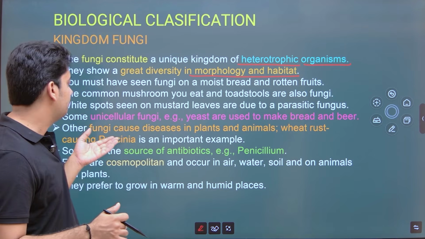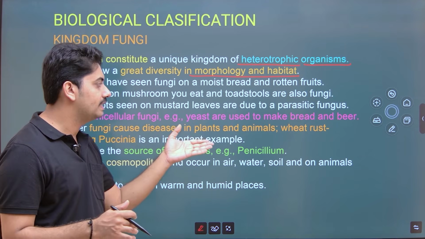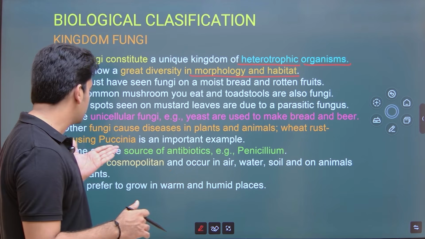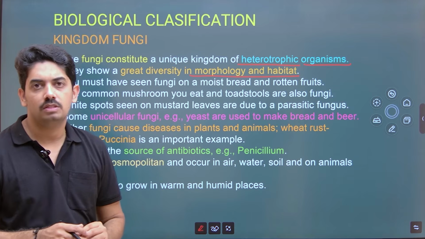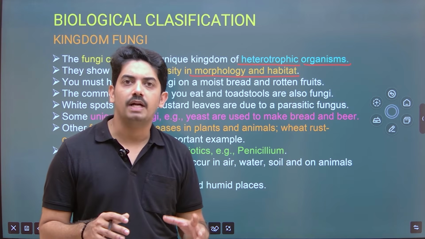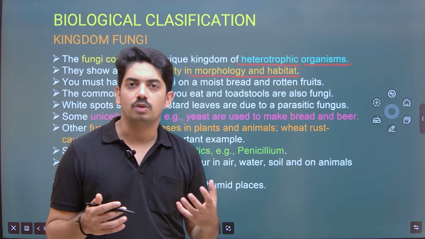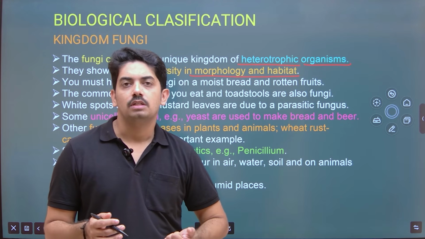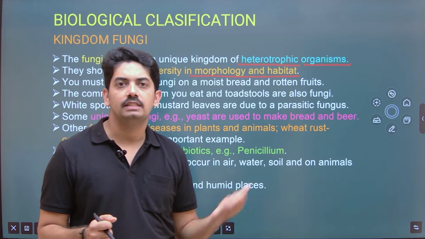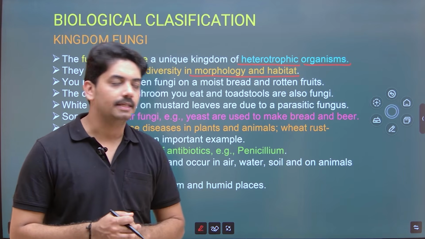Okay. And the fungi cause disease in plants and animals. Wheat rust caused by Puccinia is an important example, because we know that in most parts of our country where they grow wheat, the most disturbing disease is wheat rust by Puccinia.